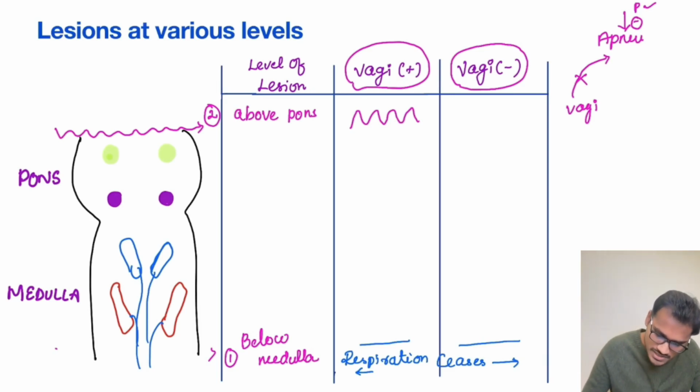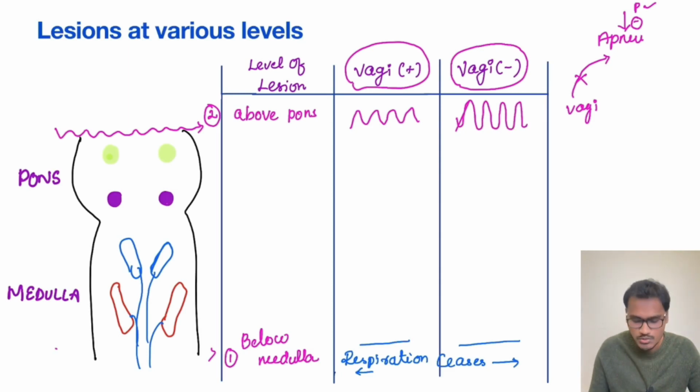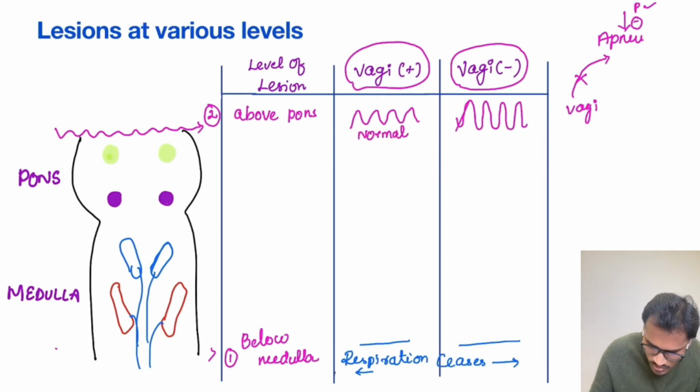So what will happen is, the person's inspiration will be slow and deep. He will have a slow and deep inspiration, because now the apneustic center is controlled by only one person, that is the pneumotaxic center. So this is our normal respiration because all the neurons are intact. When vagal is cut, it will be slow and deep.